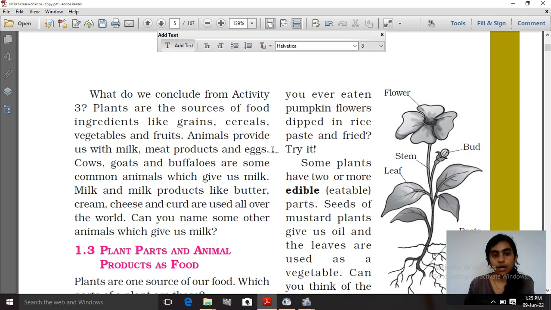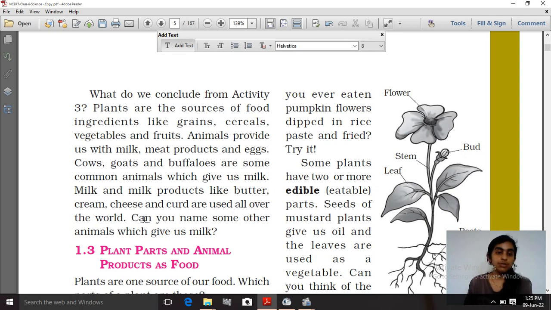If someone asks where you get milk from, the first and most common examples that come to mind are goats, cows and buffaloes. They give us milk. Also from milk we get many milk products like butter, cream, cheese and curd, which are used all over the world.